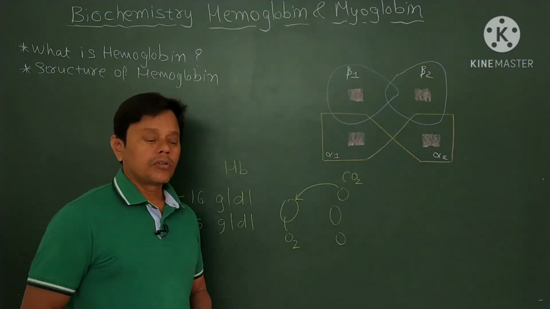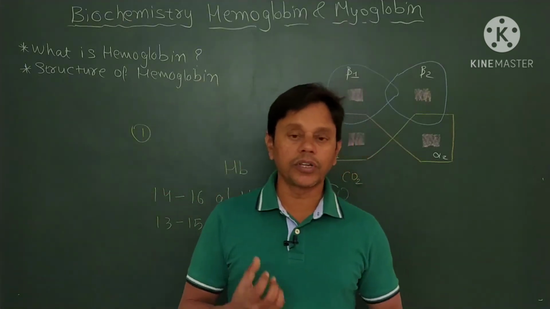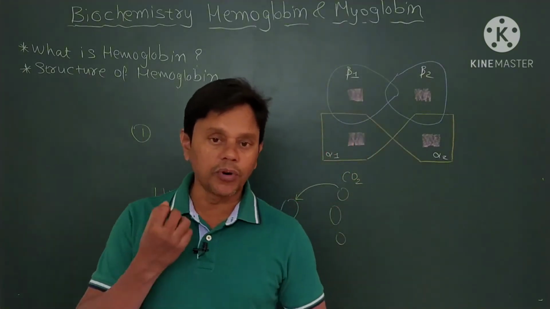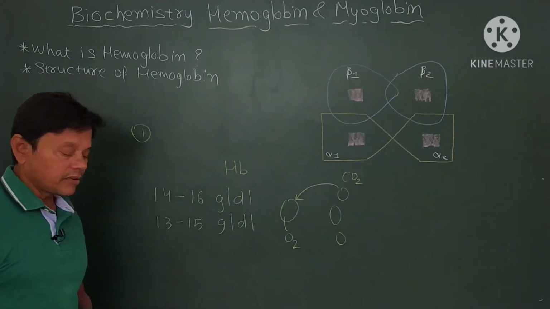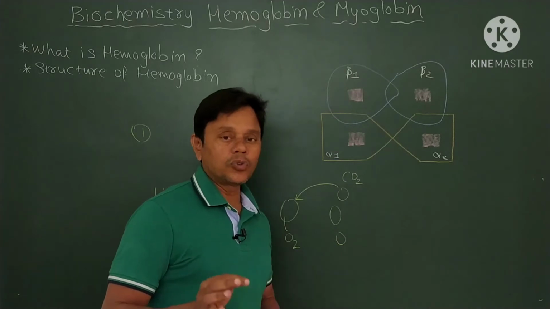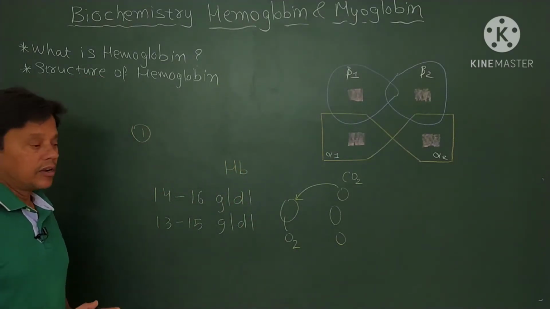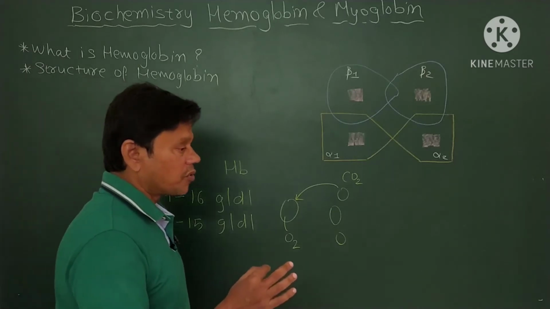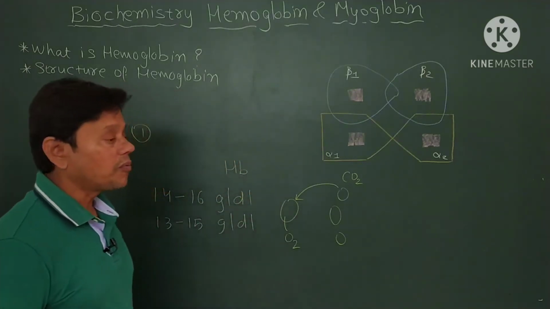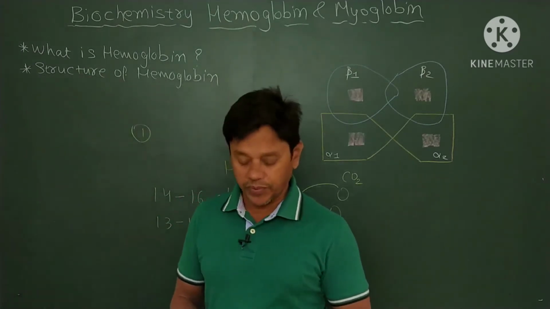Now what is the structure of hemoglobin? Friends, one thing you should remember is that the molecular weight of hemoglobin is 64,450.